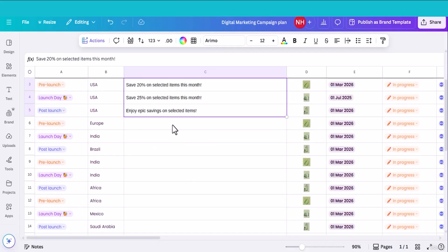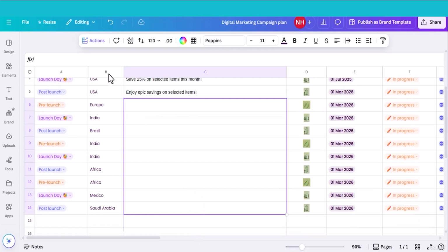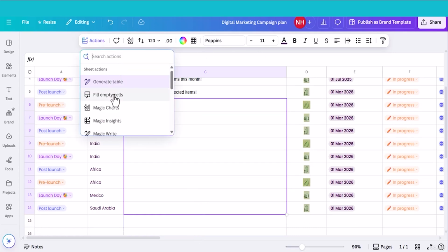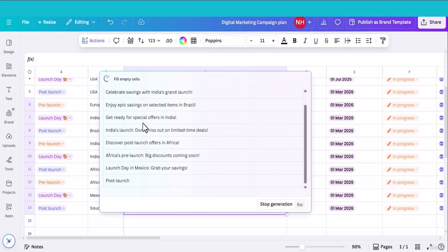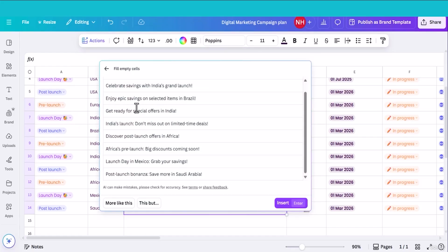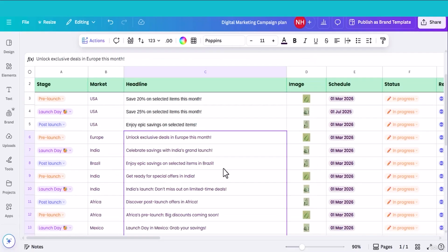All we have to do is select more cells from the Canva sheet and head back to the floating toolbar. Click action. Now select fill empty cells. Now Magic Write will do the hard work for you. As you can see, Magic Write generates headlines instantly. Click insert. Magic Write helps you to create content faster, easily. So give it a try.